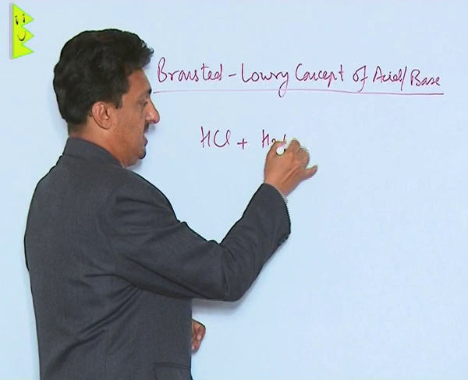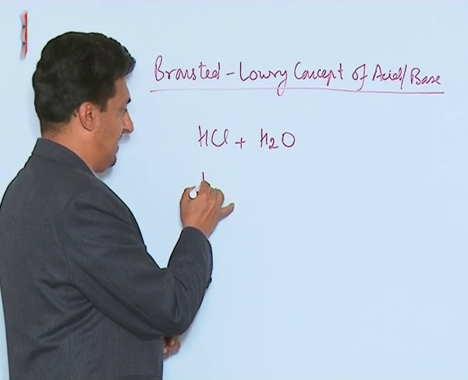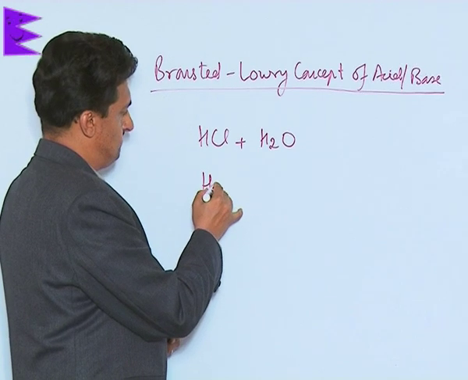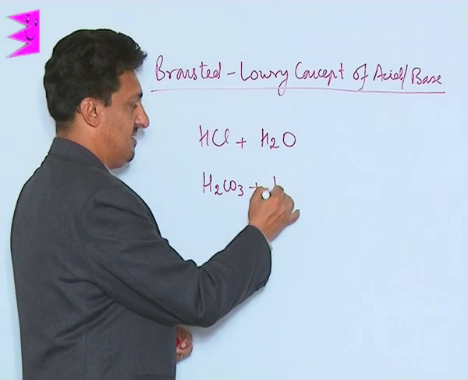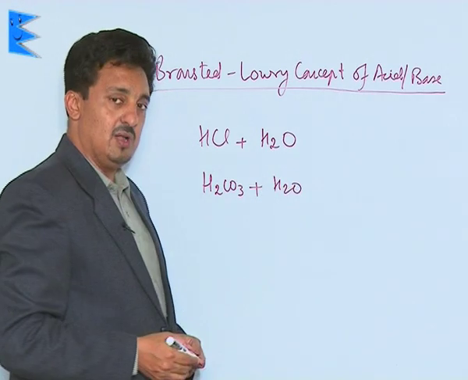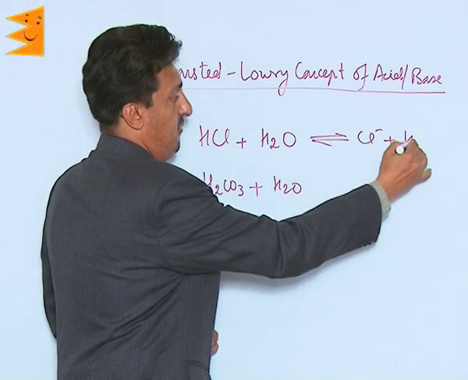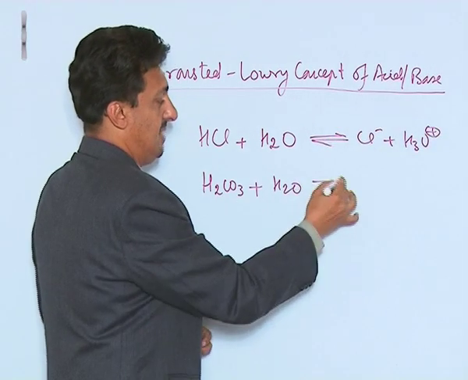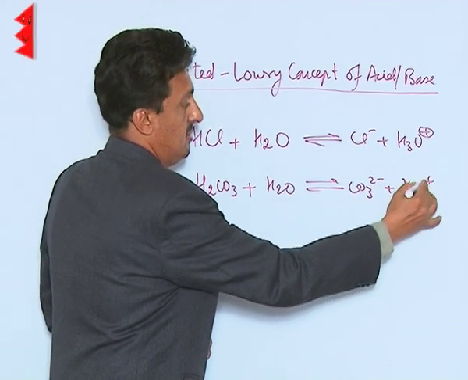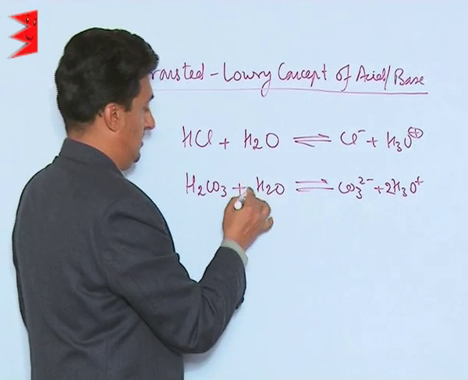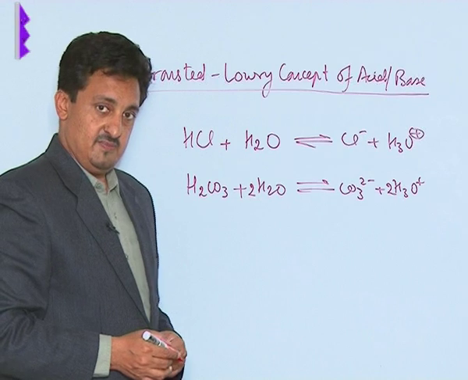We have taken it in water, and we have taken, of course, suppose another example, H2CO3, carbonic acid. It has also been taken into water. We know what will happen is it will form Cl minus ion, it will form carbonate ion, we'll make it 2, carbonate ion and H3O plus ion.